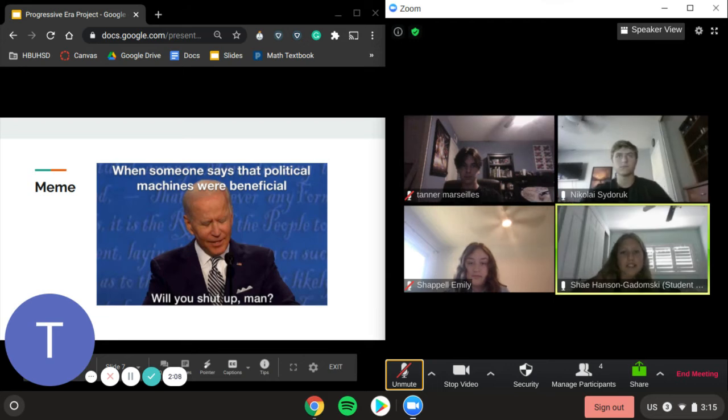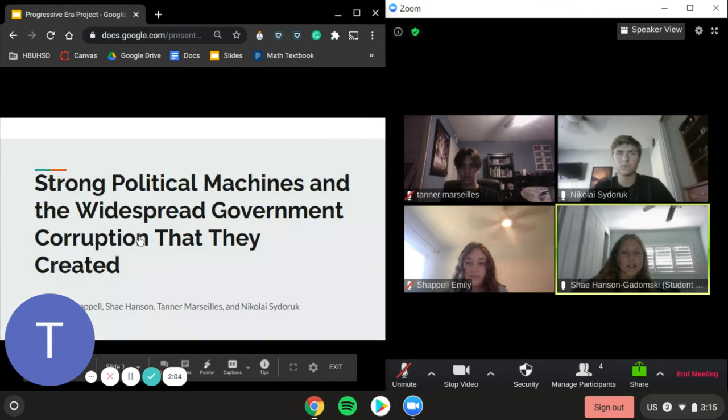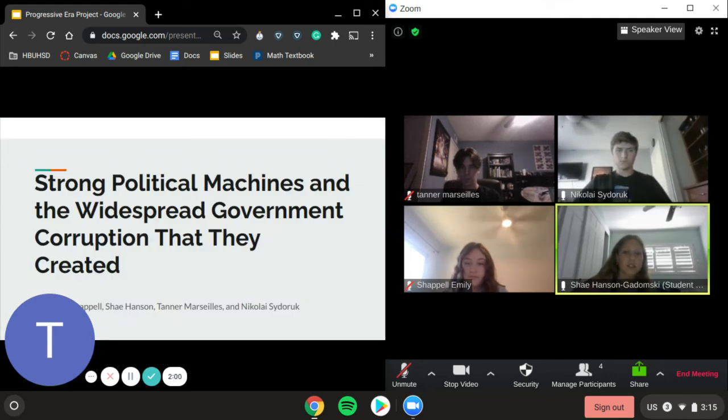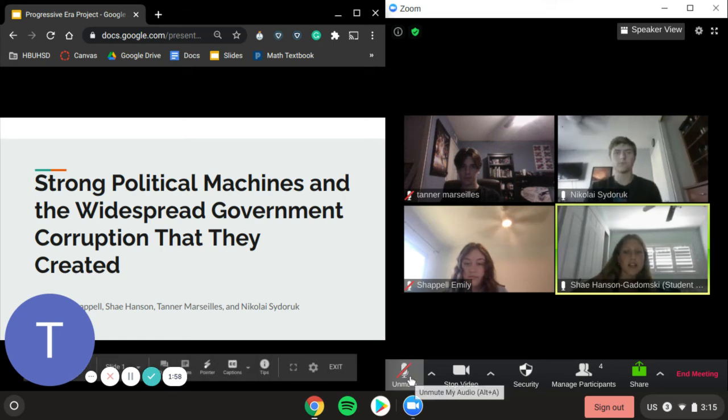Pre-reform politics were controlled hugely by what is known as political machines, or in other words, political organizations who provided social services and jobs in exchange for votes. Here we see three senators discussing a solution to the problem.